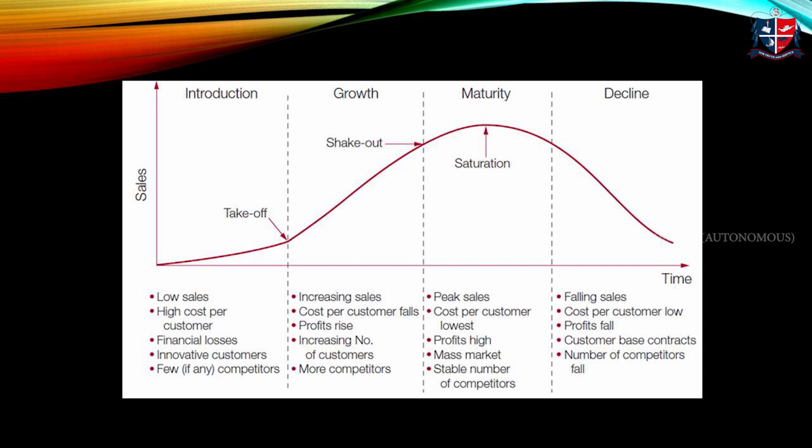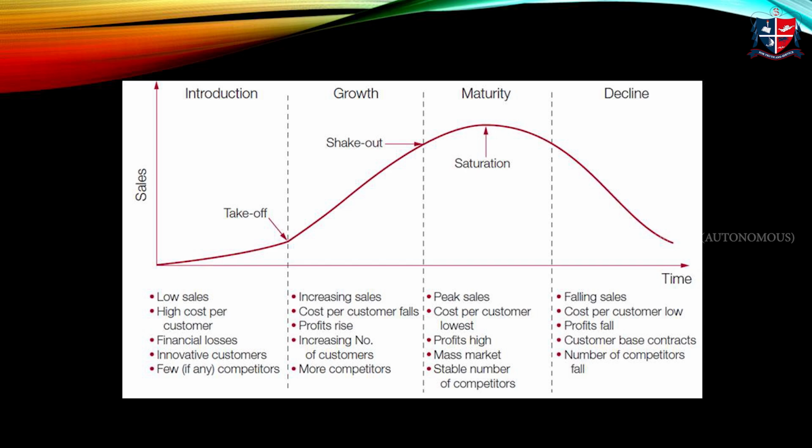So towards the end of the maturity stage, we can say that there is a slight decline in the amount of sales. So it will be entering the fourth stage, that is the decline stage. In the decline stage, we can see that the graph is going towards the low. During the fourth stage, sales are falling, and the cost for each product is also increasing because the customers are not willing to purchase the product. So the cost associated with production will be increasing.